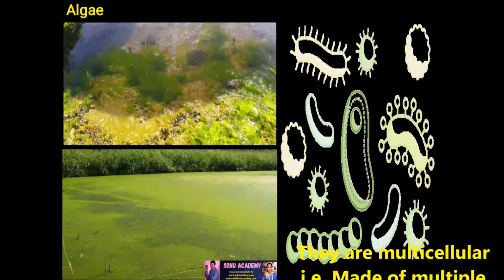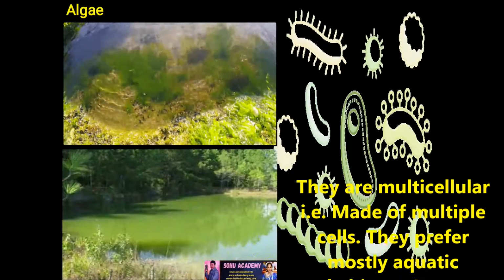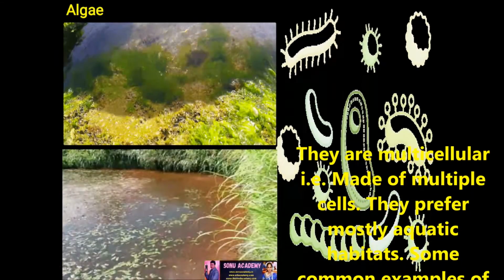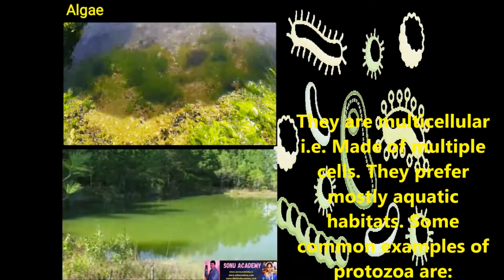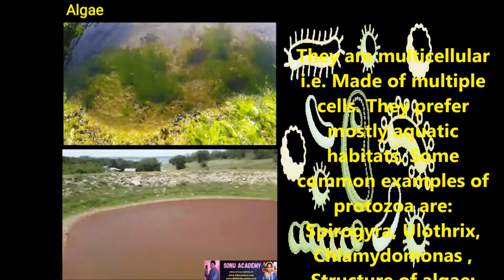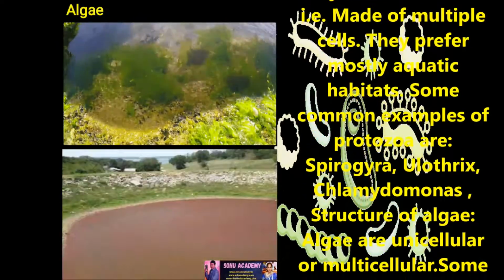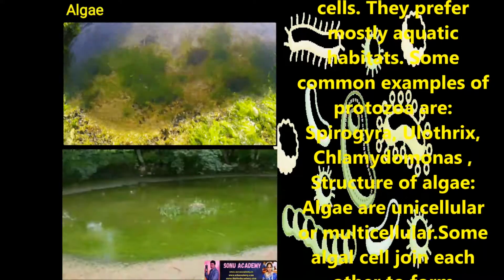Children, now let us discuss algae. Algae are mostly multicellular organisms made up of multiple cells. They prefer mostly aquatic habitats. Some common examples of algae are Spirogyra, Ulothrix, Chlamydomonas.